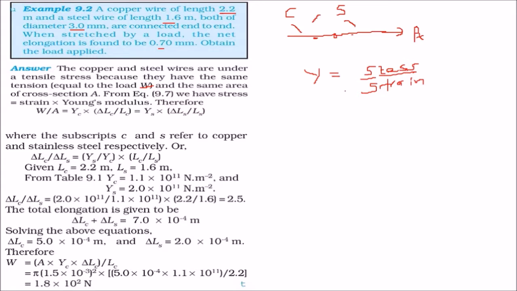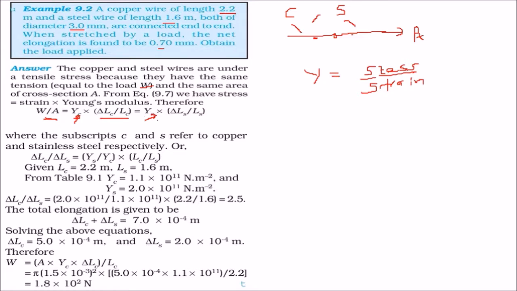We know all these values. Stress is W by A, Young modulus is YC, strain is delta LC by LC. This C is for copper, and we do the same thing for the steel.